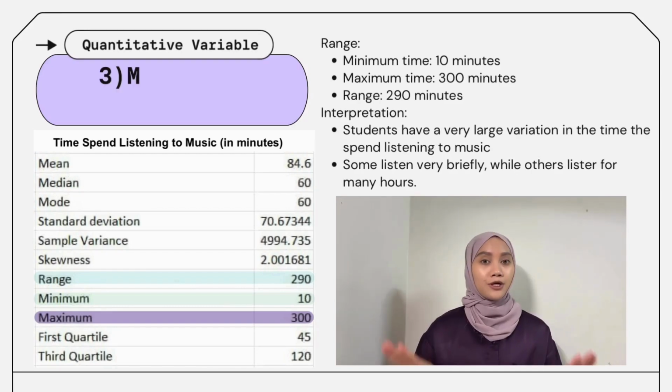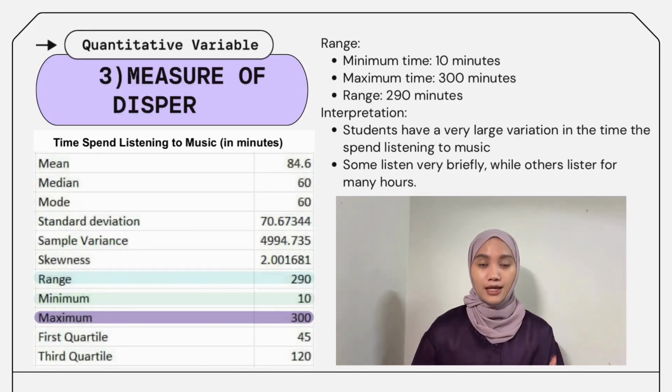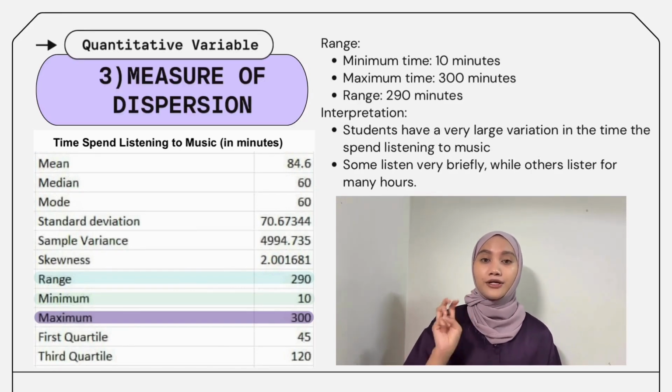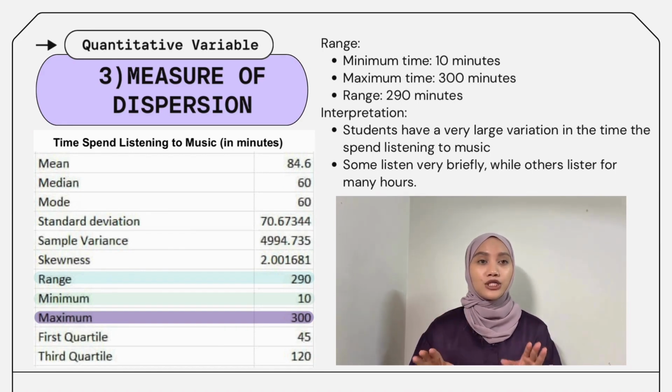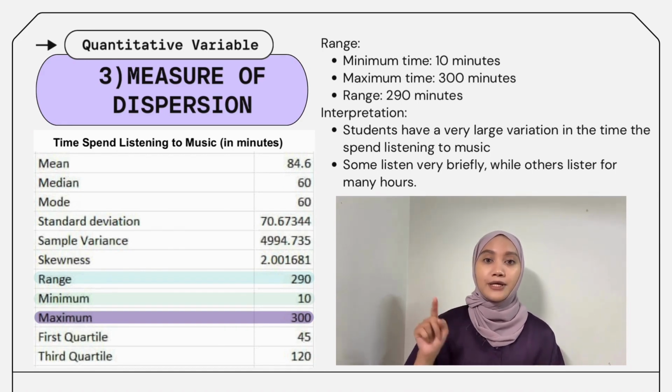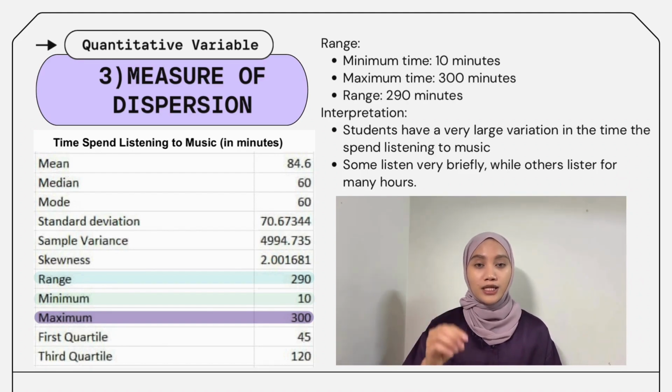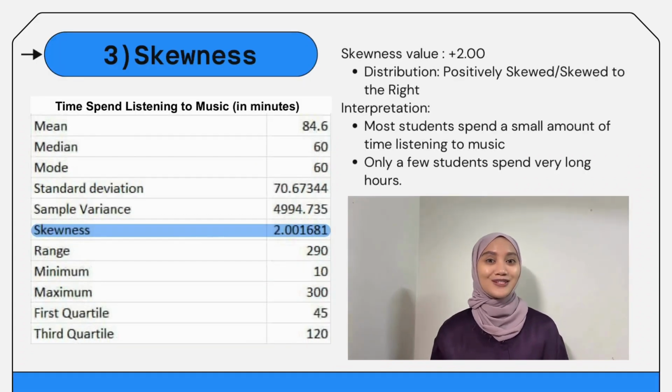Thank you, Awatif. Next, I will explain the range for our X variable, which is the time spent listening to music. The minimum time recorded is 10 minutes, while the maximum is 300 minutes. This gives a range of 290 minutes, showing that students have a very wide difference in how much time they spend listening to music.